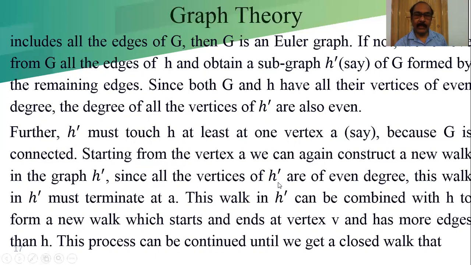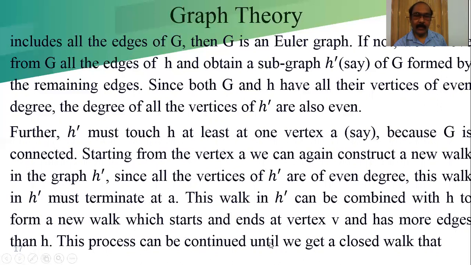Since all the vertices of H' are of even degree, this walk in H' must terminate at A. This walk in H' can be combined with H to form a new walk which starts and ends at the vertex B and has more edges than H.